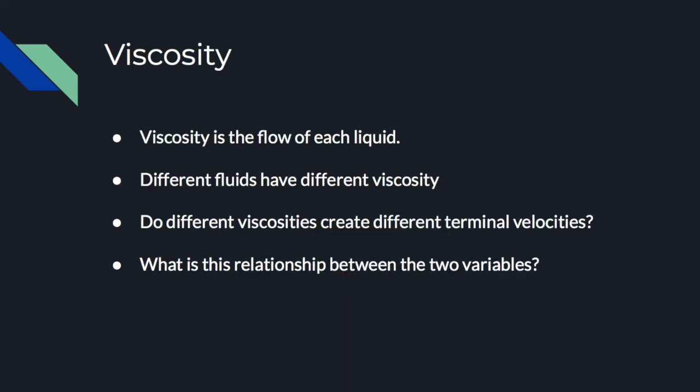To be more specific about viscosity, viscosity is the flow, or the internal flow, of each liquid. Different fluids will have different viscosities, so we're examining: do different viscosities create different terminal velocities, and what is the relationship between these two variables?